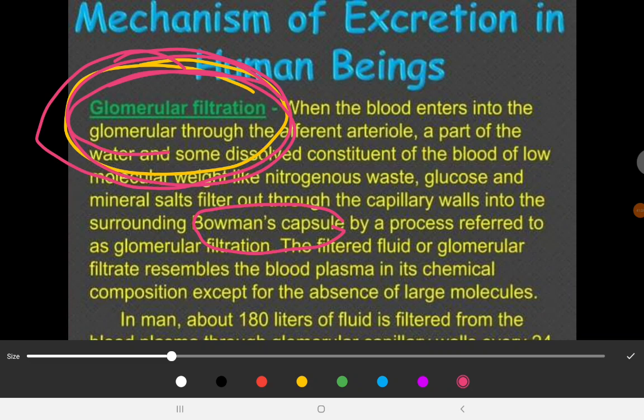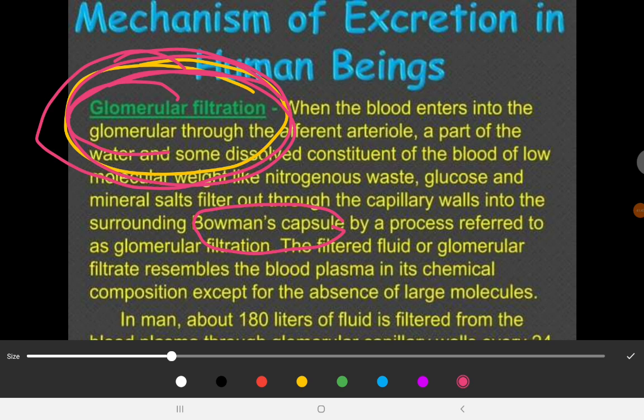After filtration, the remaining clean blood is going to go with the efferent arteriole. That was what I was trying to remember. The blood that comes into the glomerulus is dirty.